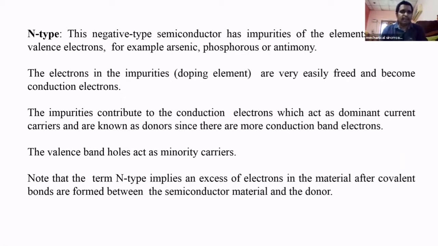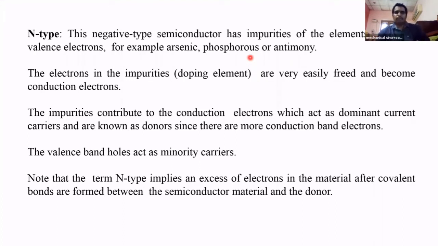For example, arsenic, phosphorus or antimony have 5 valency electrons in the outermost orbit. When those impurities are added into a semiconductor like silicon, the semiconductor is called an N-type semiconductor.